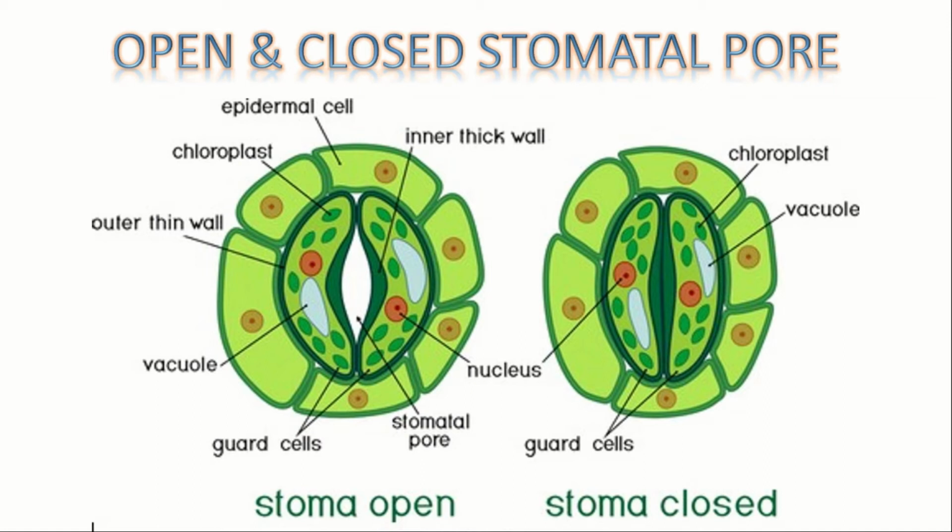So the guard cell swells when water flows into it, causing the stomatal pore to open. Similarly, the pore closes if the guard cell shrinks. The stomata is an important part of leaves so that the plant will get abundant carbon dioxide for photosynthesis. Next, we shall know the detailed working of the stomatal pore in the leaves.